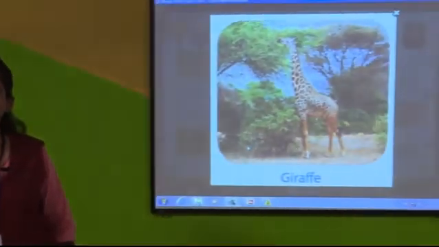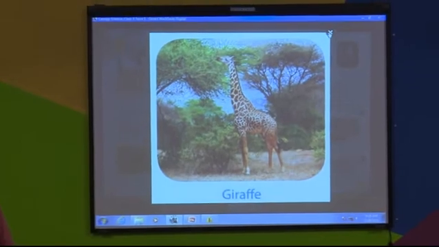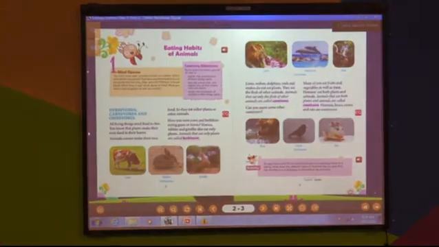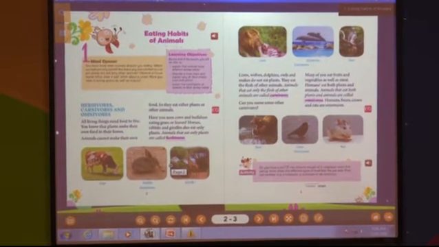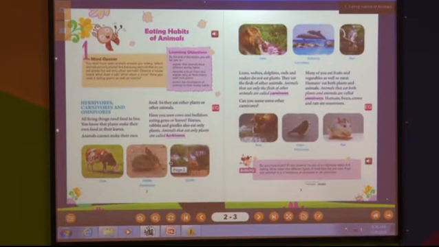Can you see in the textbook? See, cow and rabbit and giraffe. These animals, what do they do? They eat plant products. So these all are herbivorous animals. Yes or no? Yes.